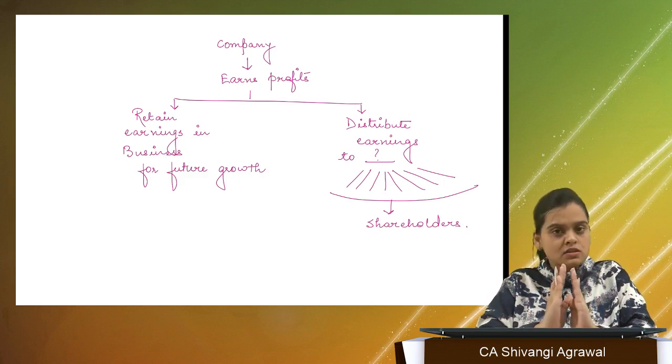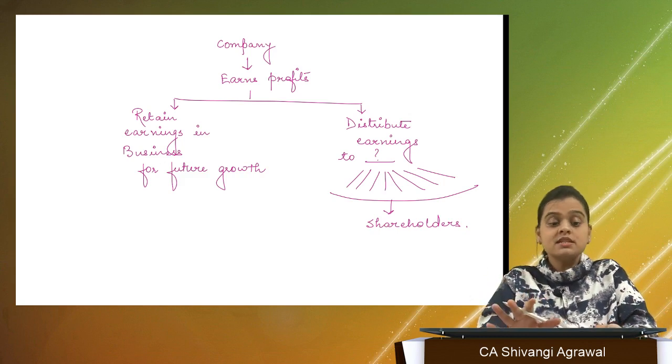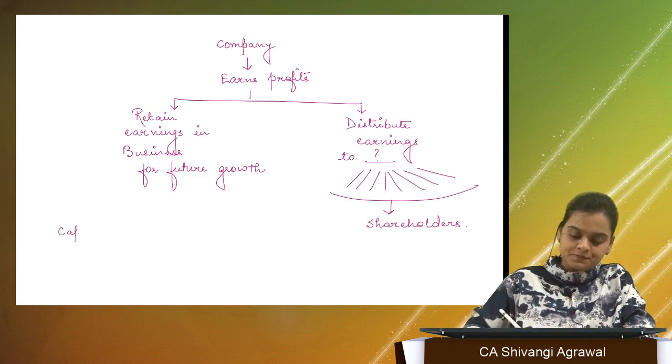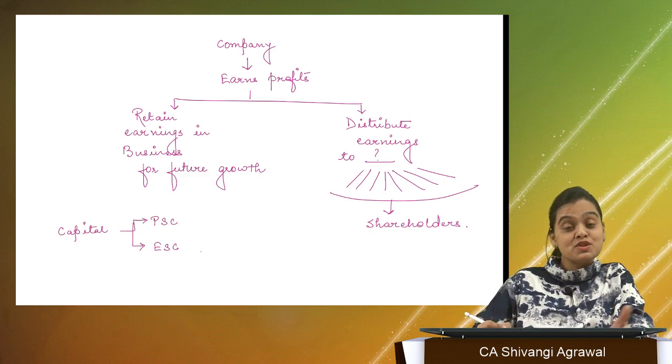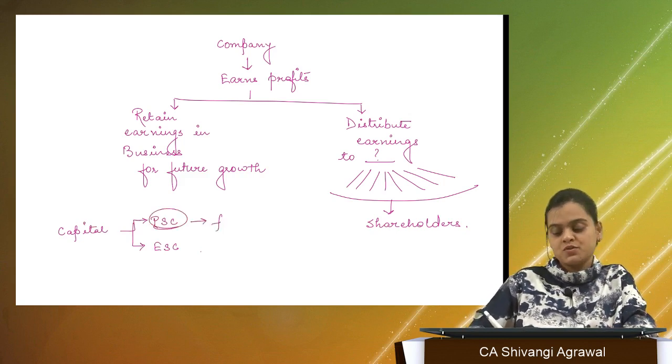The Companies Act does not mandate the distribution of dividend. It does not say that you have to give dividend. No, that is not so. But we have two types of capital: one is preference share capital and one is equity share capital, right? In preference share capital, you have a fixed rate of dividend and dividend to be distributed every year.